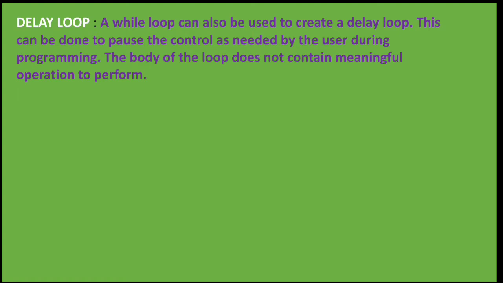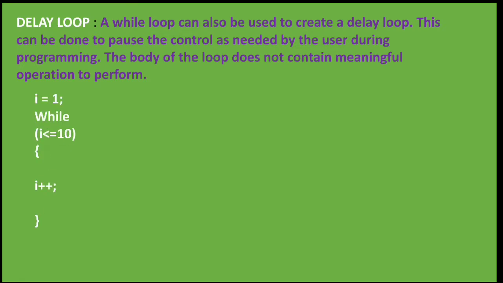The next type or method of while loop is the delay loop. A while loop can also be used to create a delay loop. This can be done to pause the control as needed by the user during programming. The body of the loop does not contain any meaningful operation to perform.